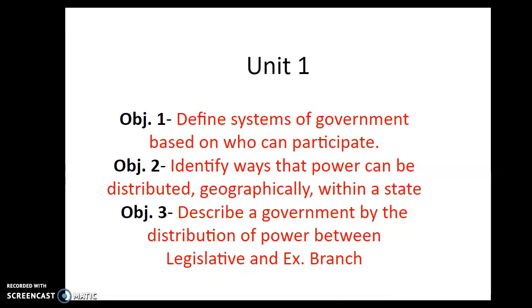So in this unit, we're going to define systems of government based on who can participate, identify ways power can be distributed geographically within a state, and describe a government by the distribution of power between legislative and executive branches. So again, the first thing is, what does your government do for you?